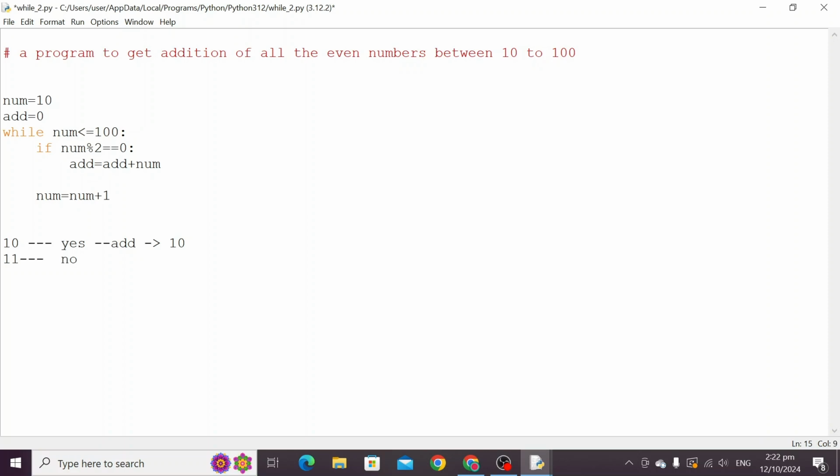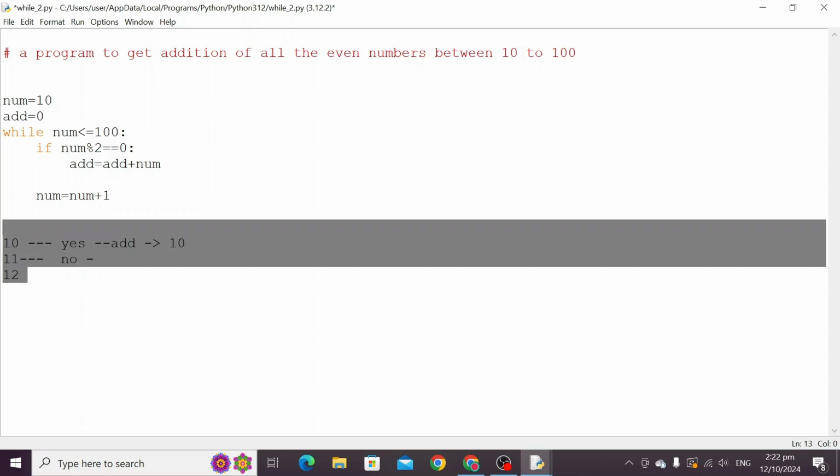So here no will come, but it will not be added, it will be skipped. This statement will be skipped, but this is out of if statement, this is part of loop, then it will again increase the value by 1, it will be 12. Now 12 is less than 100, this condition is true, 12 is also even number, and it will be added with the previous number, add 10. So 10 plus 12 will be 22. In this way, this will be going on till the num value is less than equal to 100, and as soon as the value of num is going to 101, it will terminate.